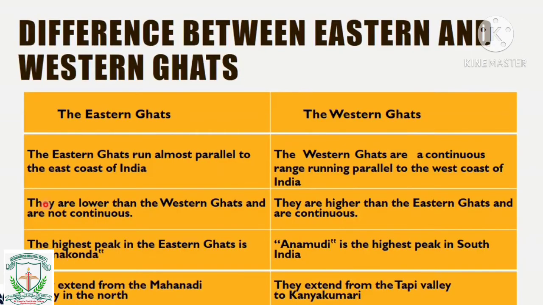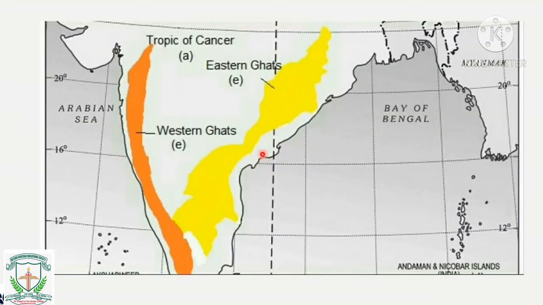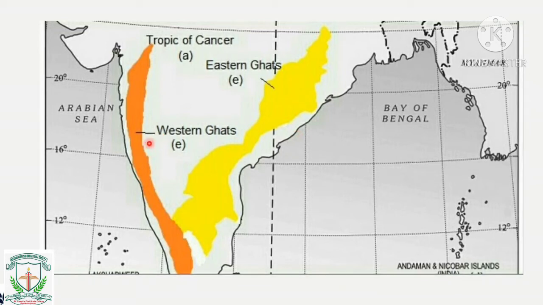Okay, then they are lower than the Western Ghats and are not continuous. So the Eastern Ghats are lower than the Western Ghats. So their Ghats are very small, and in order to reach the top point, you do not need to stay long. But the Western Ghats are mostly the steep ones.